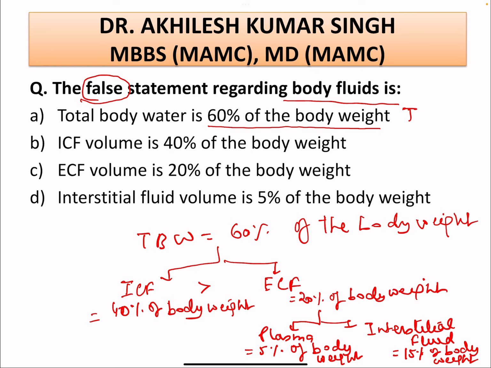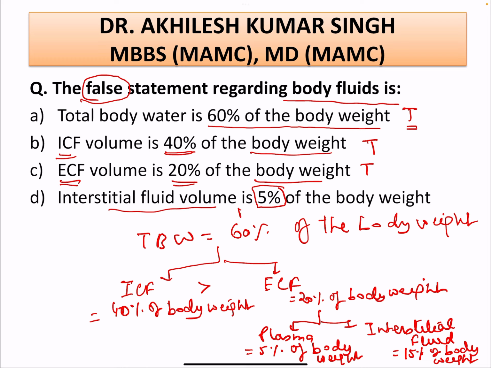So let us come to the options again. The total body water is 60% of the body weight, so this statement is true. The intracellular fluid is 40% of the body weight, so this is also true. The extracellular fluid is 20% of the body weight, so this is also true. The interstitial fluid volume is 5%, so this is wrong.